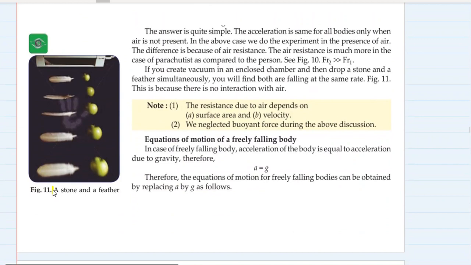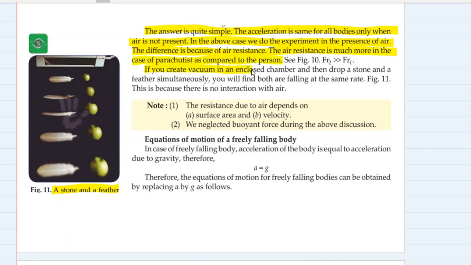See, the same thing, stone and feather. We have seen the video, we know the answer. The answer is quite simple. The acceleration is the same on all bodies only when air is not present. In the above case, we do all the experiments in the presence of air. The difference is because of the air resistance. The air resistance is much more in the case of the parachutist as compared to the person.